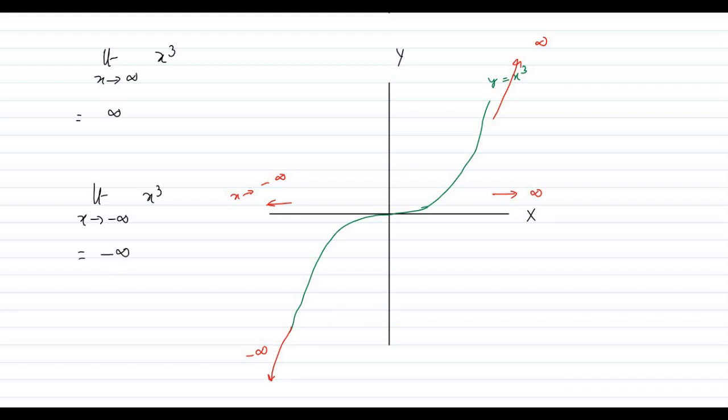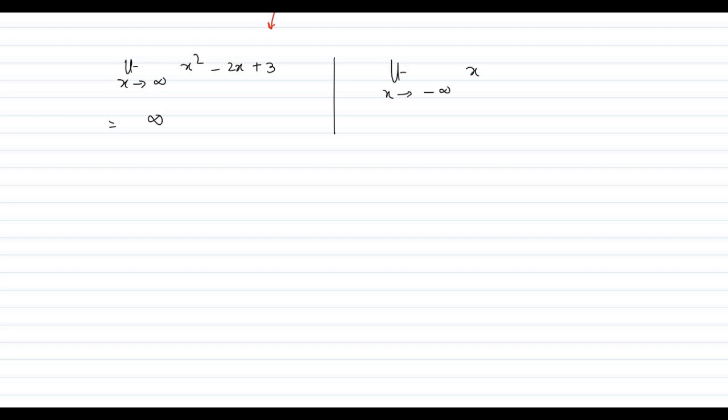So that is how we can do it for polynomial cases. These are polynomials, right? Let's just do one more example on polynomials, then we'll move forward to the rational functions. So what will happen? Simple. Limit x tends to infinity x square minus 2x plus 3. Look, if we put infinity here, that will be infinity minus infinity plus 3. The overall will be infinity. The same condition if we apply, so limit x tends to minus infinity x square minus 2x plus 3. So what will happen in that case?